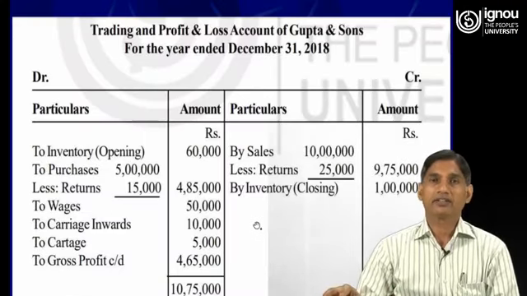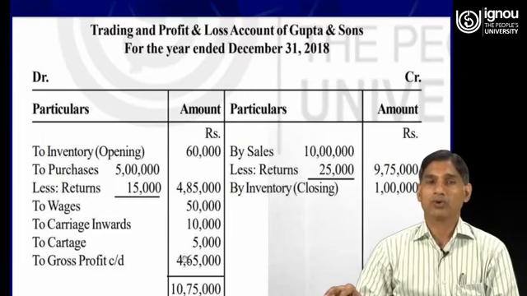So here the closing stock is rupees 1 lakh. So the total of the credit side of the trading account is 10,75,000, and the total of the debit side up to this stage is less than the total of the credit side. Therefore the balance is 4,65,000. So this balance of the trading account is known as gross profit.